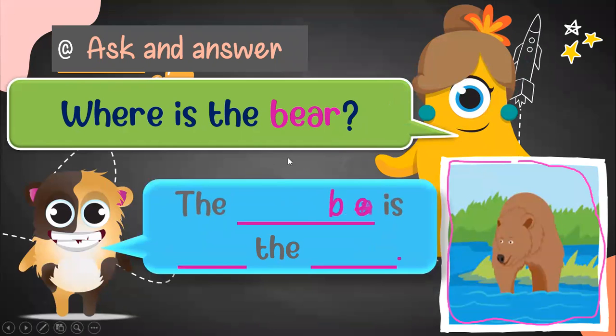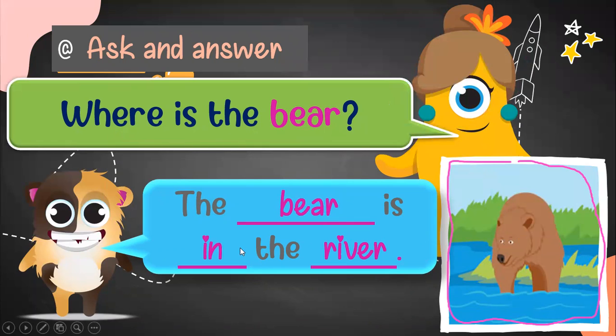The bird is in the river. You can see the bird is taking a shower. He is drinking some water too. So the answer is, the bird is in the river. Where is the bird?